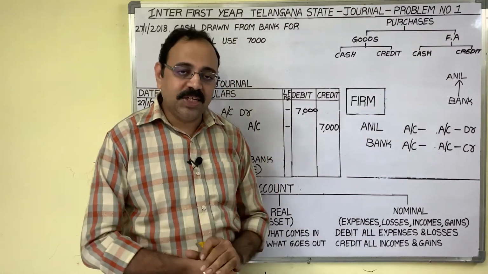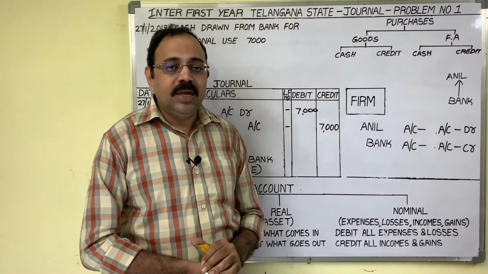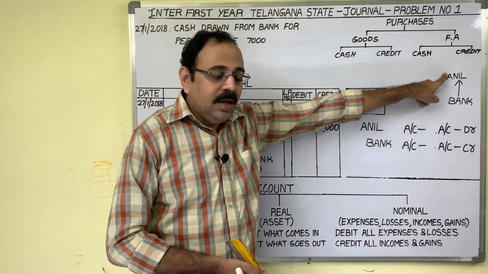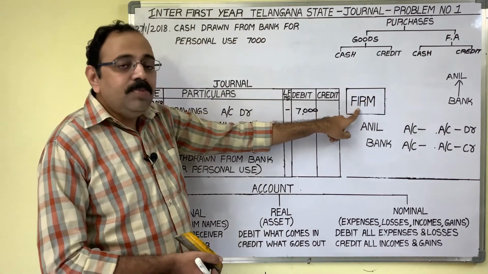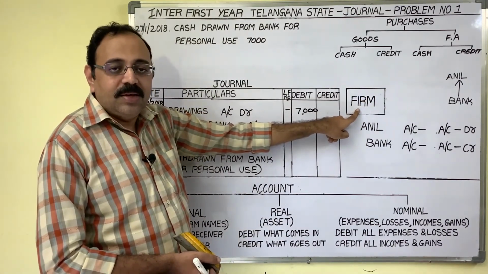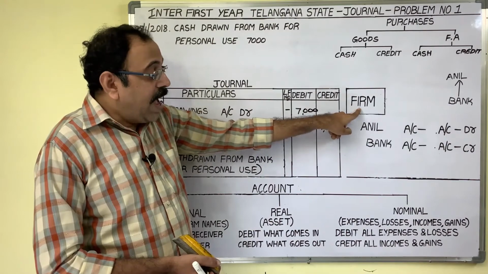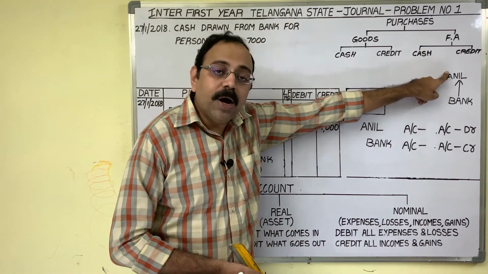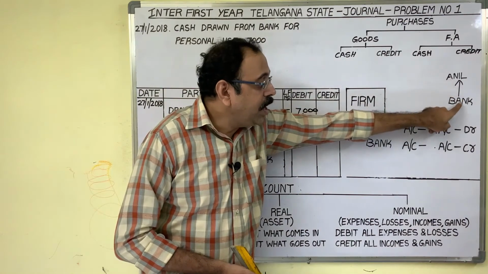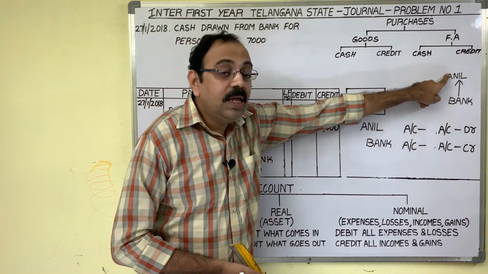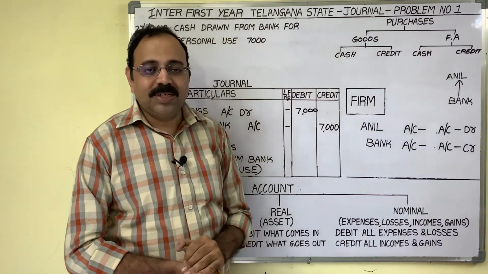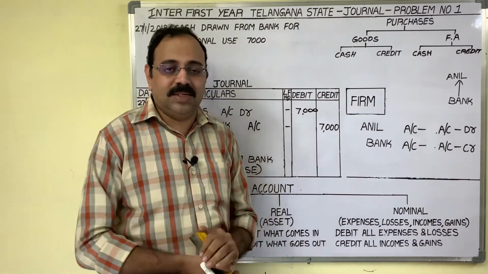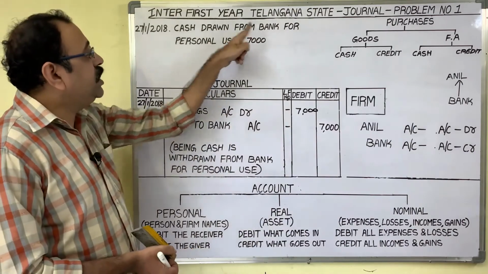This is a transaction. Now the first doubt is, when the transaction is between the banker and Anil, why in the firm's books should we write the journal entry? The answer is, the transaction is between the bank and Anil, no doubt in that. But this bank account is not Anil's personal bank account. It is the current account of the business. No proper information is given here.